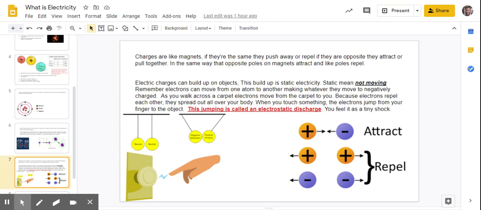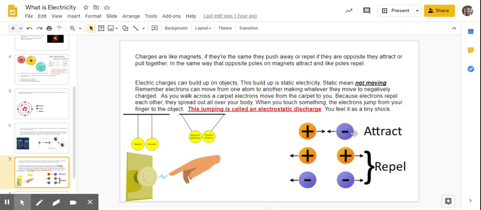As you walk across a carpet, electrons move from the carpet to you. Because electrons repel each other, they spread out all over your body. When you touch something, the electrons jump from your finger to the object. This jumping is called electrostatic discharge. You feel it as a tiny shock.